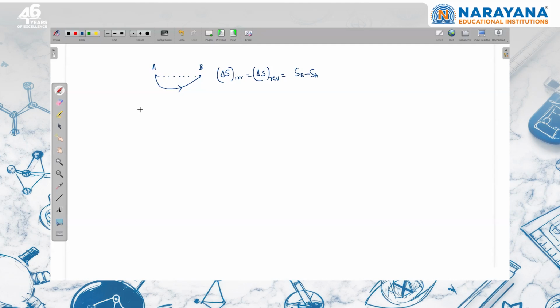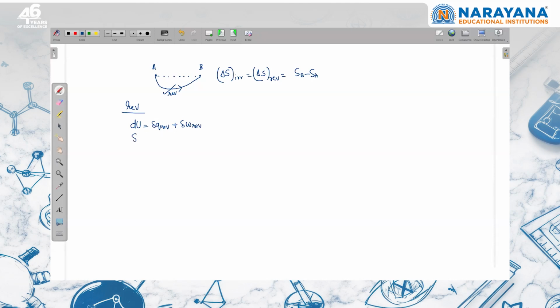So for an ideal gas participating in any process, I am choosing the reversible path, but it is valid for irreversible also. So I have taken that an ideal gas is participating in a reversible path. Using the first law of thermodynamics, I can write that dU is equal to del q reversible plus del w reversible.